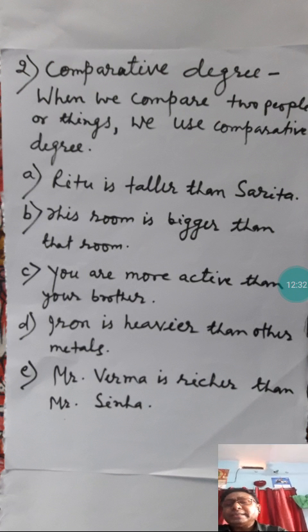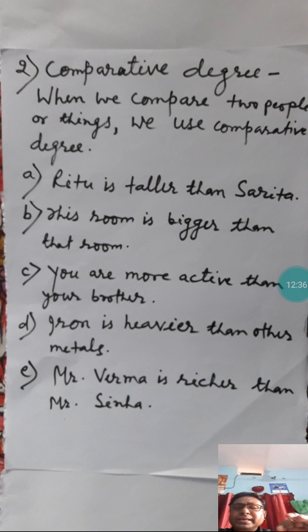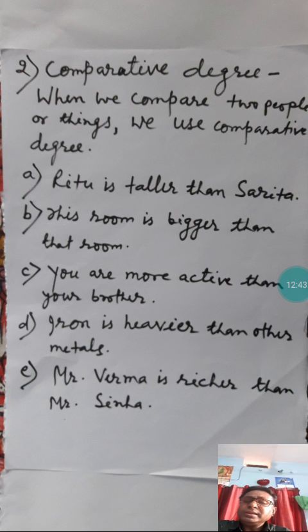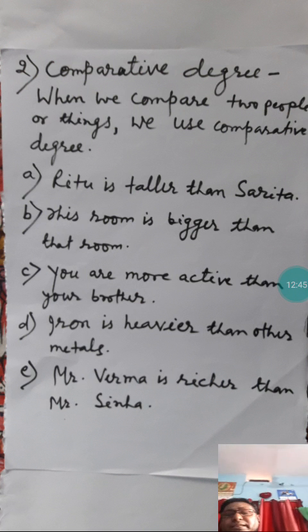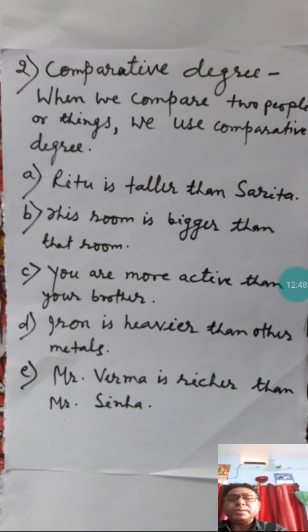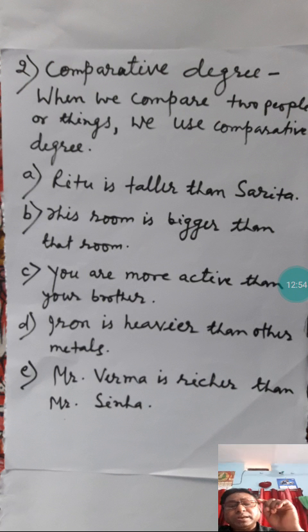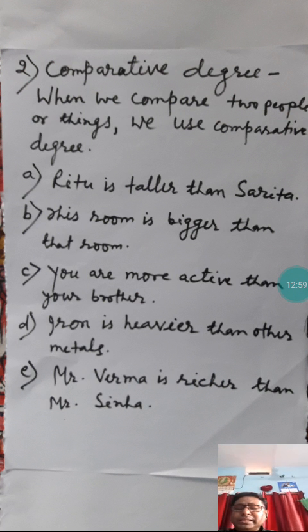Now see the last sentence, E: Mr. Burma is richer than Mr. Sinha. Here you can see the word richer. Richer is the comparative degree of rich. Rich, richer, richest. Here we are comparing Mr. Burma and Mr. Sinha, and this sentence tells who is richer. Mr. Burma is richer than whom?